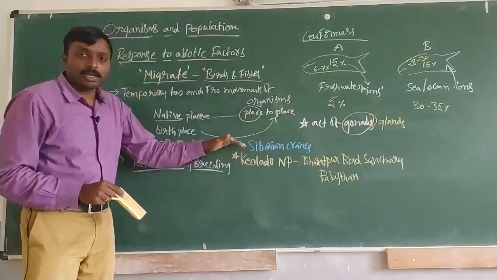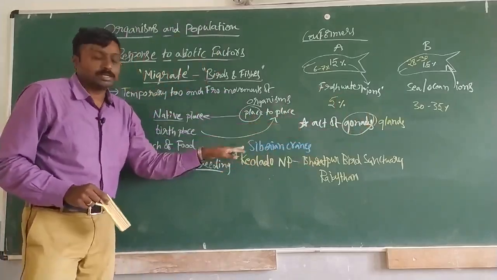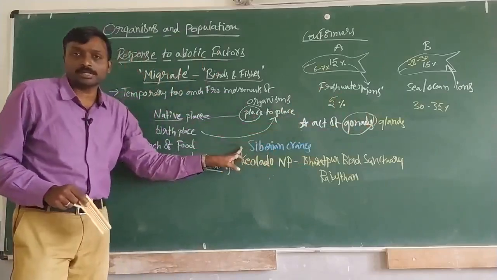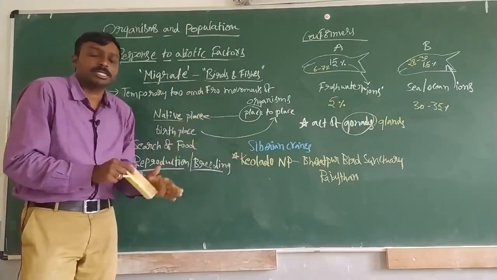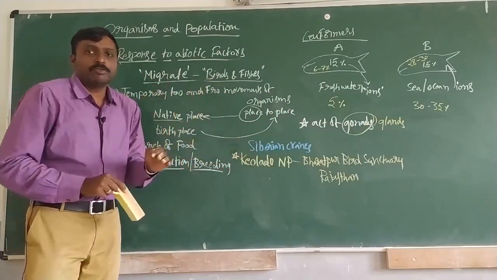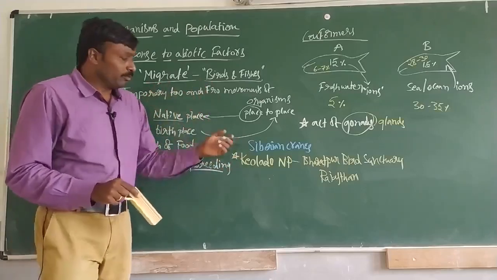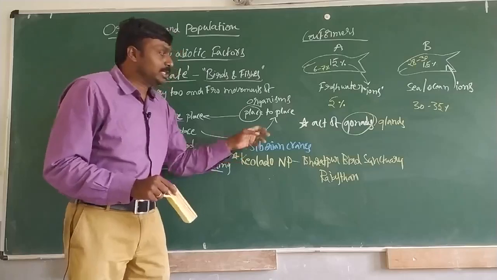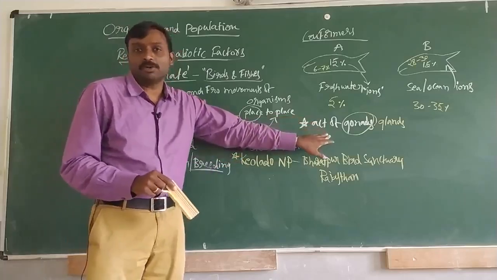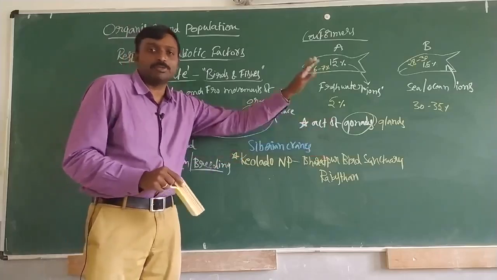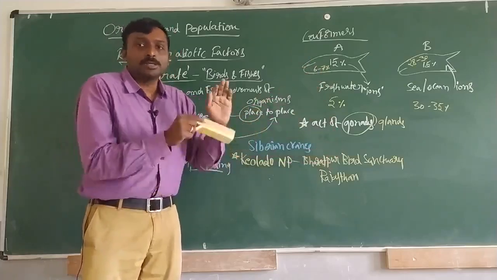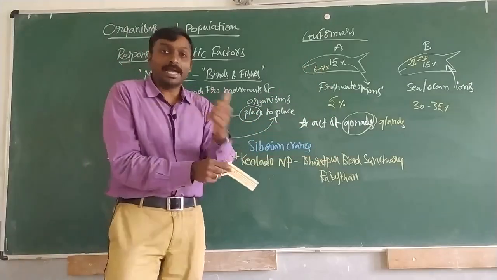But how can we apply that situation to these cranes? In Russia the temperatures are very, very low, where the sunlight is very, very less. So when sunlight is very less, then what happens? The effectiveness of gonads will be very less. So that's why they will be migrating.